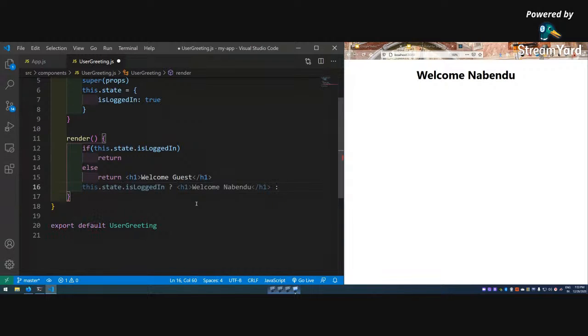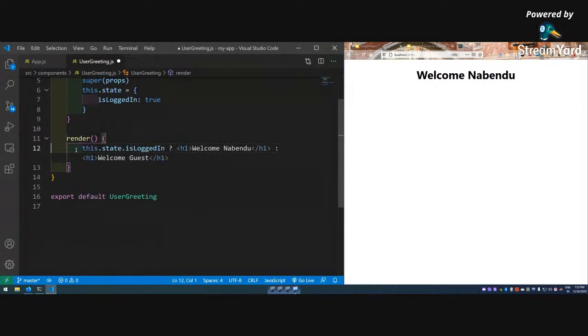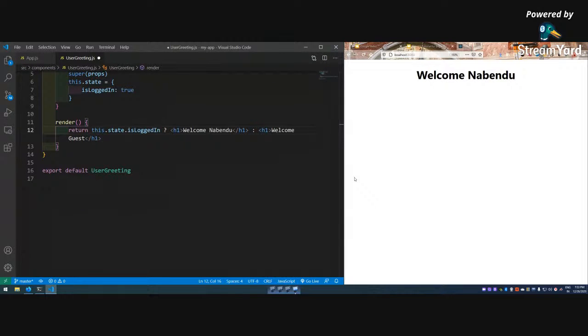As usual I will remove this, but I will have to have a return here. Actually this can be done in one line also. Let me do it like this.